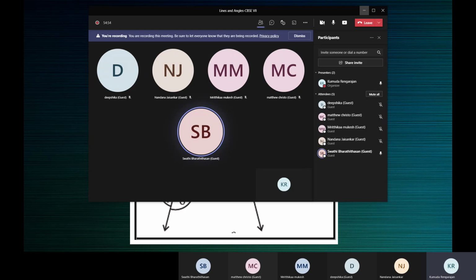So in a pair of complementary angles, each angle cannot be more than 90 degrees. Because there can be an angle of 89.5 degrees also, then its complement will be half a degree. So each angle cannot be more than 90. It can be even 90.